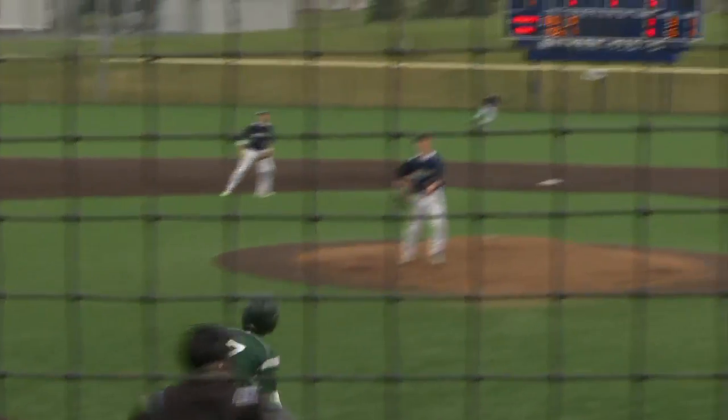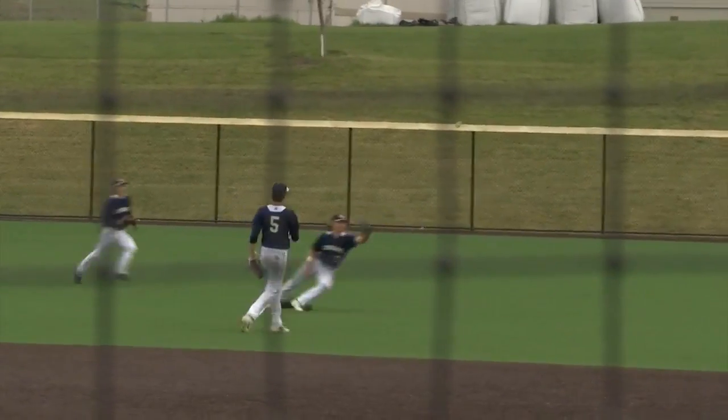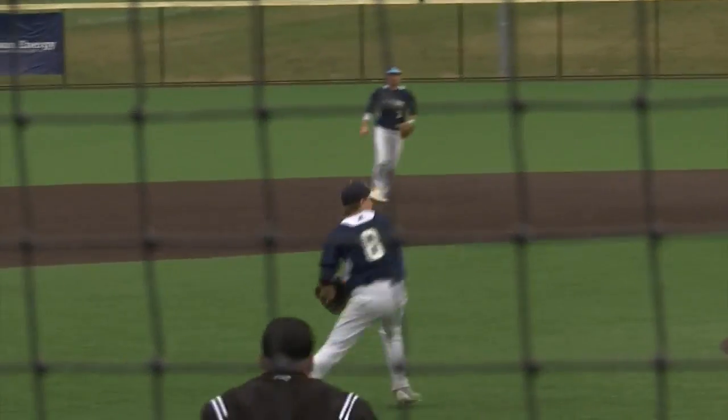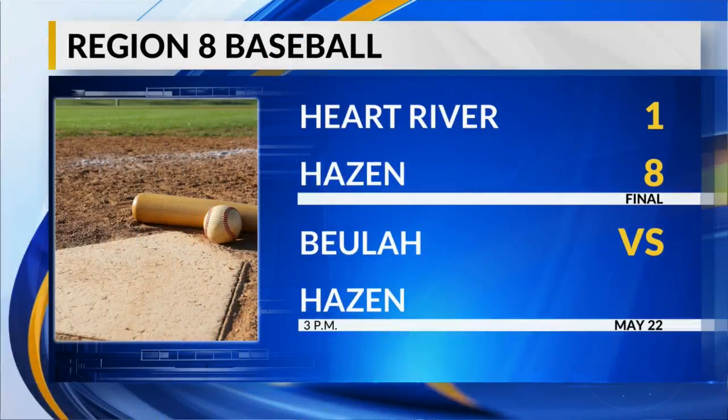Later, with a runner on third and the infield drawn in, Darnson Brunner gets one to drop, and the score is 5-1 Hazen. But finally, Hart River would get out of the inning with a slow comebacker to the pitcher, but the damage was done. Hazen was up 5-1 after 4 innings as Hazen wins 8-1.